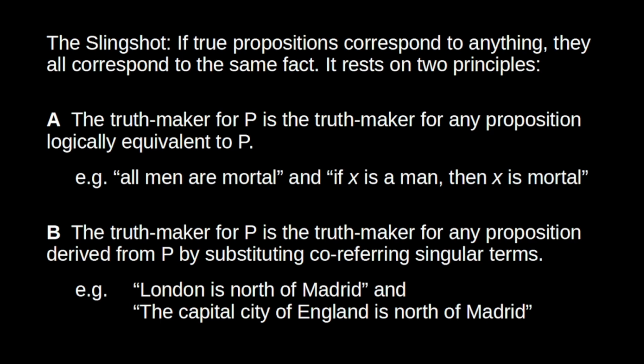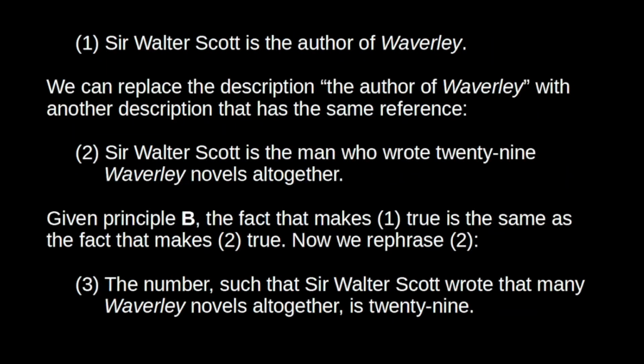Okay. So with these principles in mind, we can state the slingshot. I'm going to give two versions of it. Here's the version of the slingshot that was given by Alonzo Church. So he starts with the following claim. Number 1, Sir Walter Scott is the author of Waverley. Now, the author of Waverley is a description which refers to a particular person. So this proposition asserts an identity. The person referred to by the name Sir Walter Scott is the person referred to by the description, the author of Waverley.